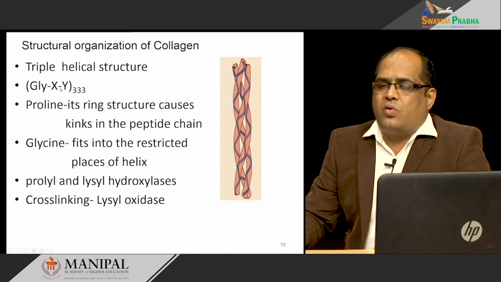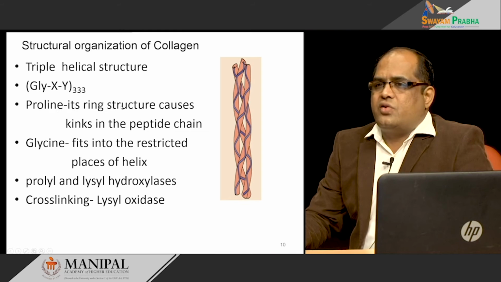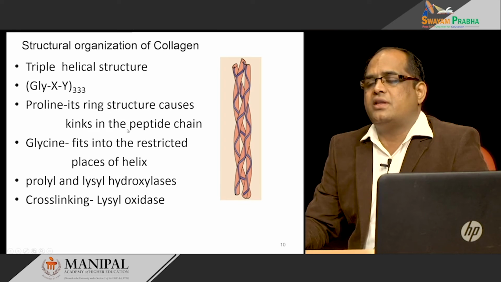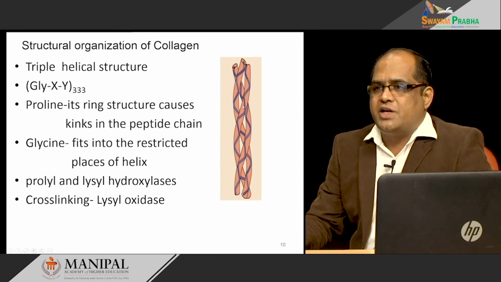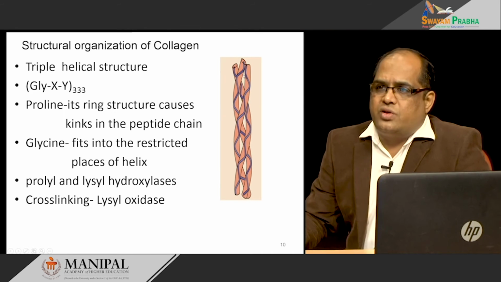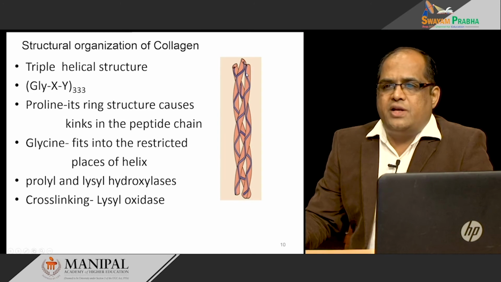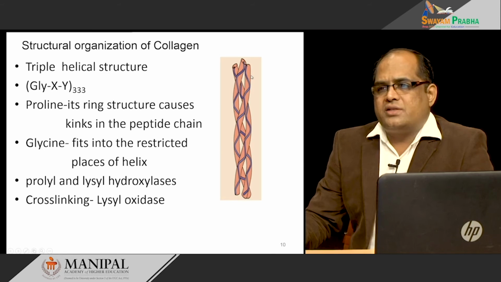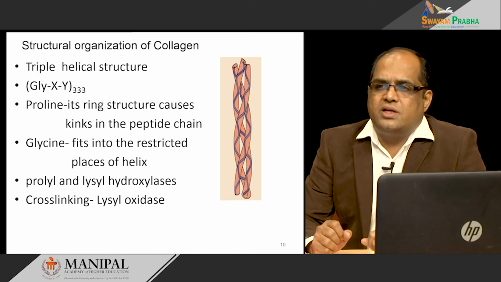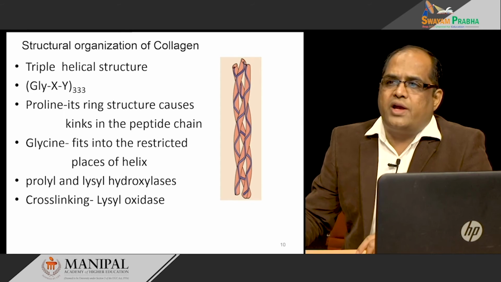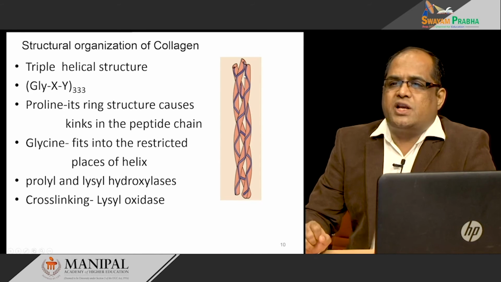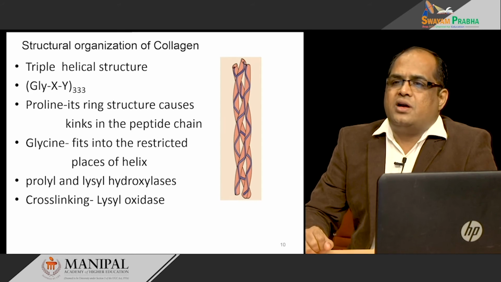What happens? Proline has a ring structure which causes bends or kinks in the polypeptide chain. When the polypeptide chain is bent, the proline molecules come in there to give a kink or bend, whereas glycine, the smallest amino acid, fits in between the restricted places. When these polypeptide chains are wound against each other in the alpha helical form, that winding part is a restricted place, and it is occupied by glycine.